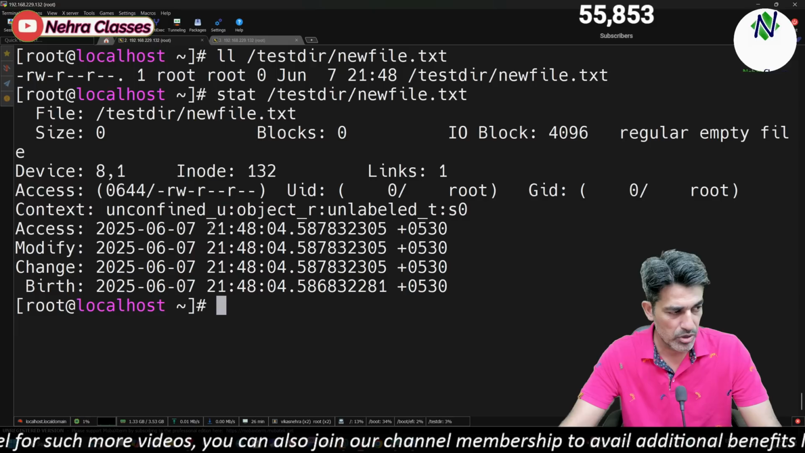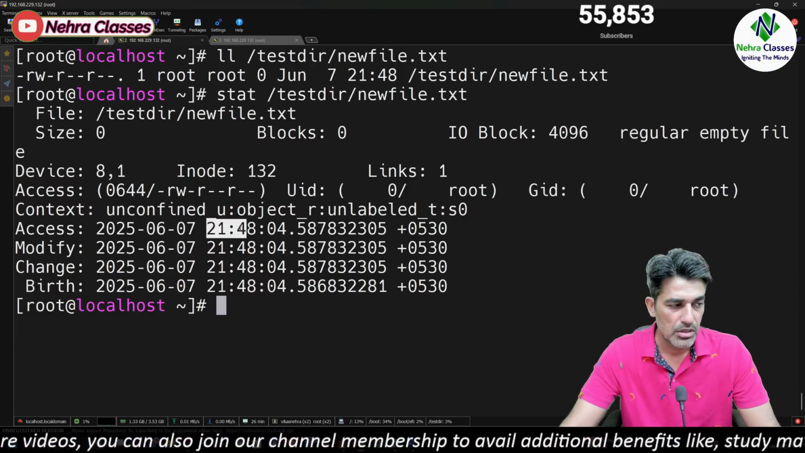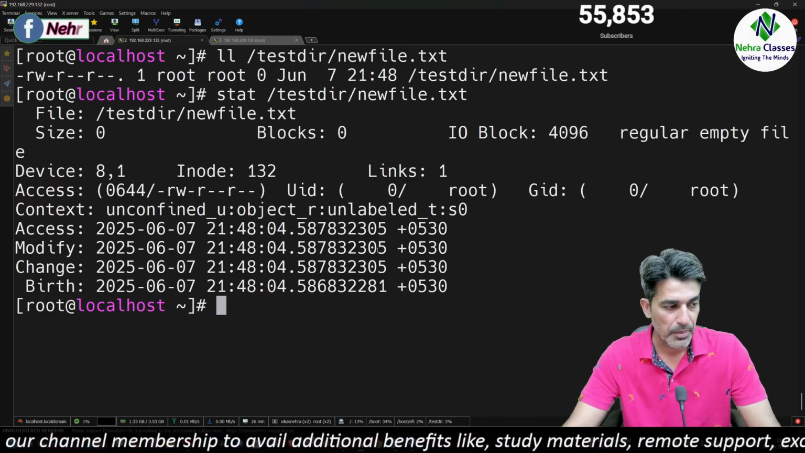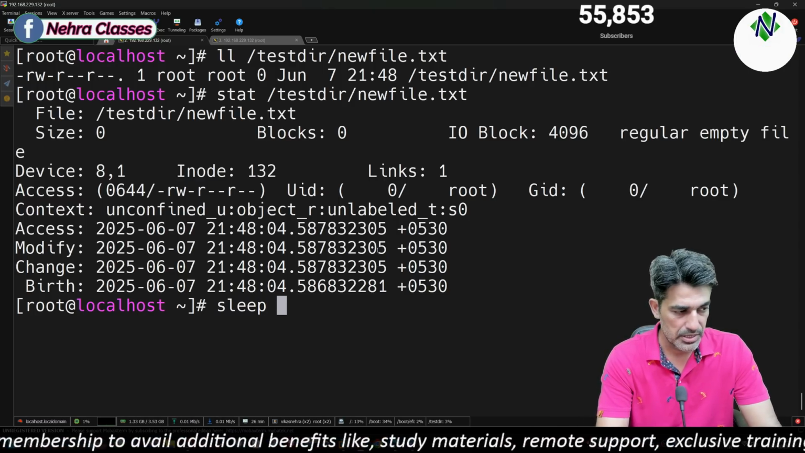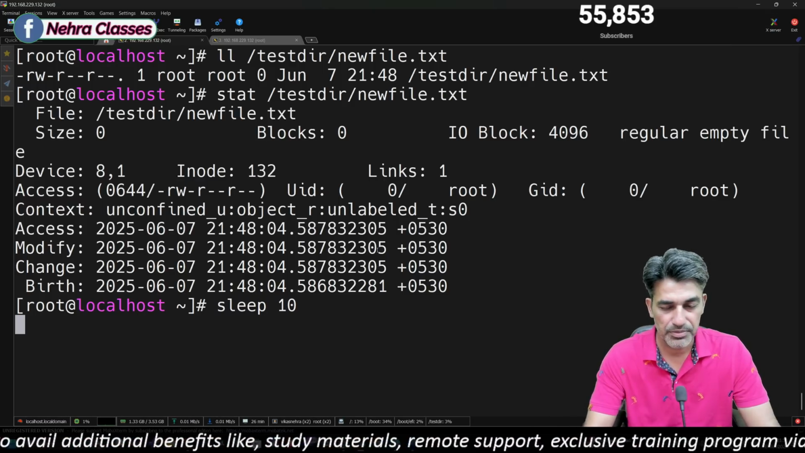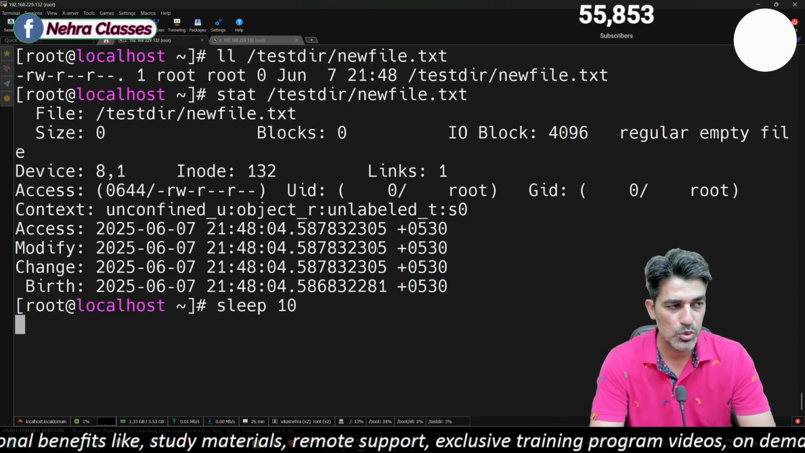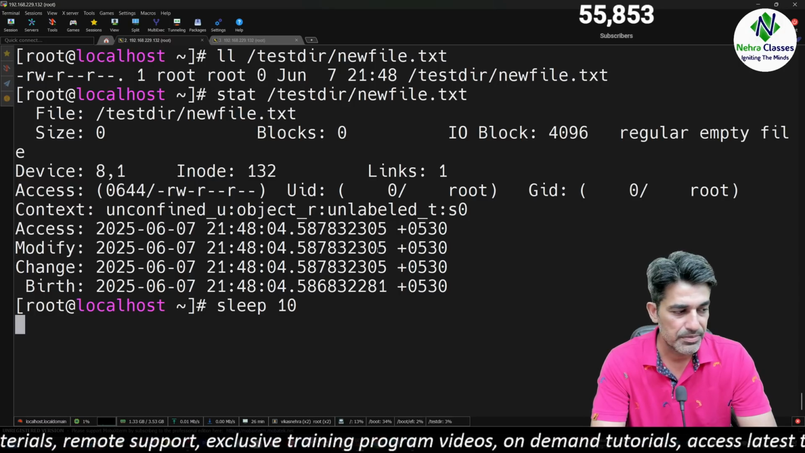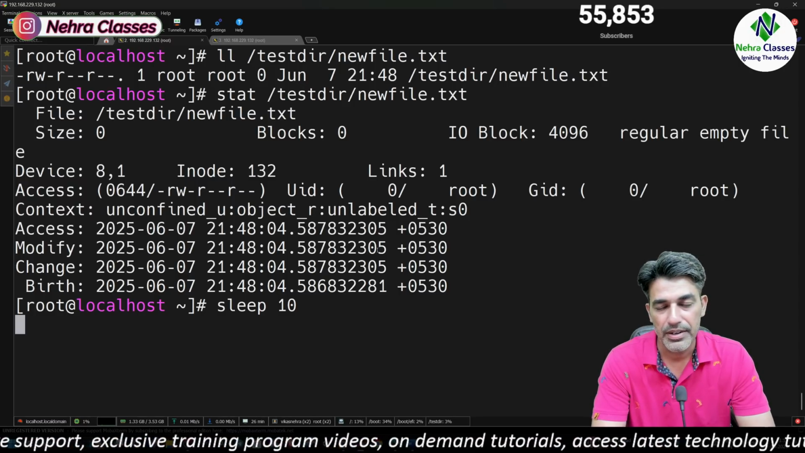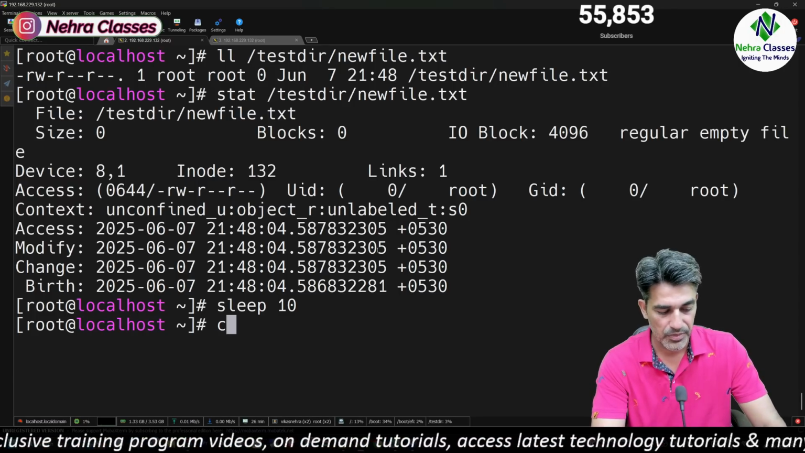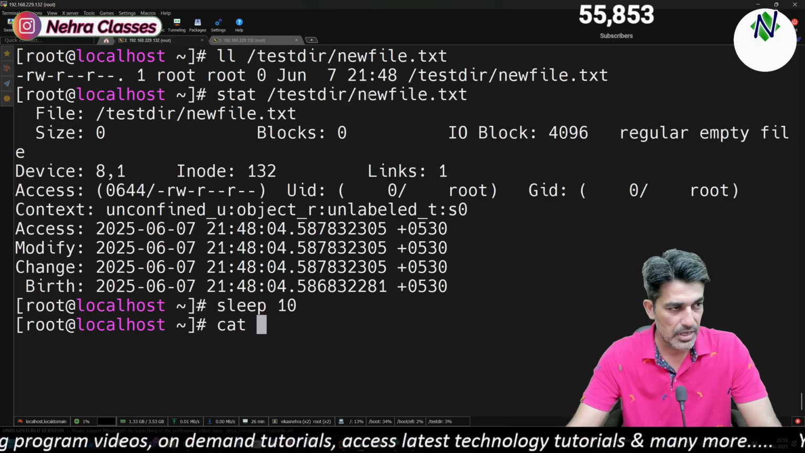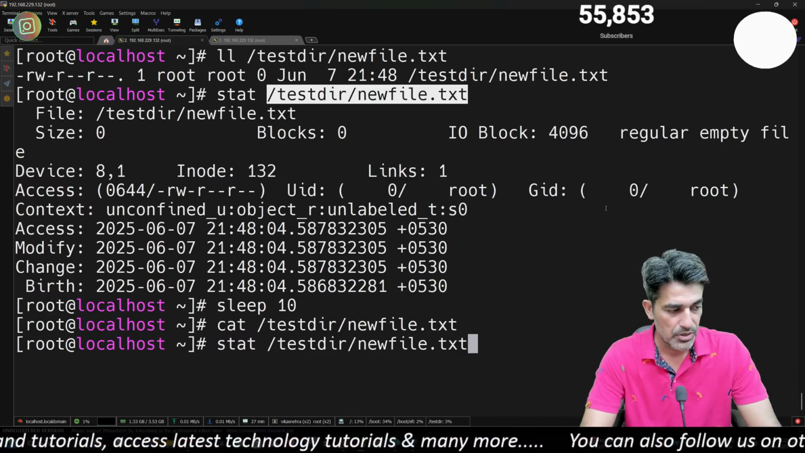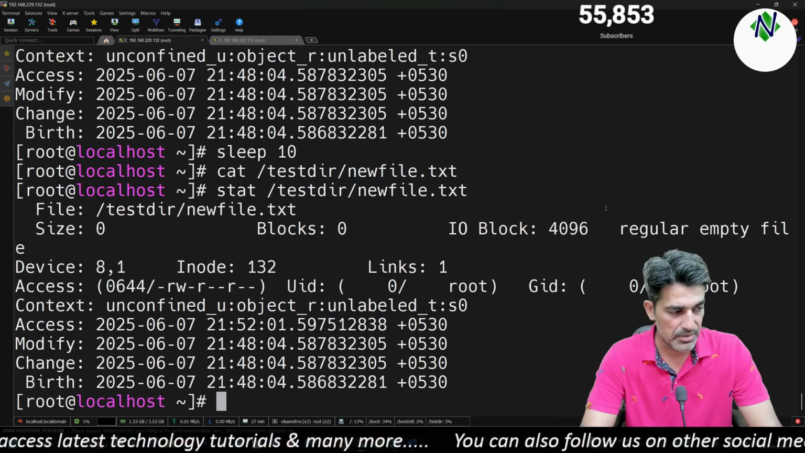So the access time is showing up here as 9:48:04. Same. Let's create a delay of 10 seconds. After that, we will use the cat command to open the file contents, which means we will access the file. Let's access the file by using the cat command, and let's again execute the stat command.